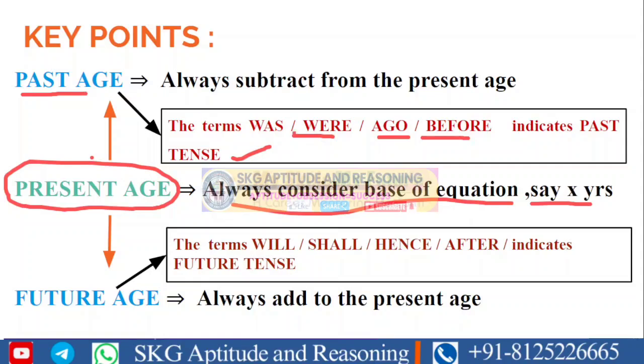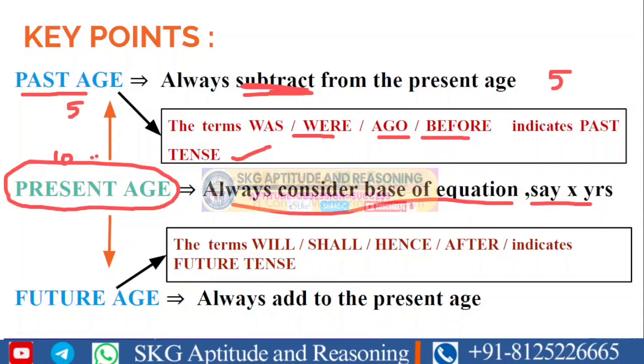If terms like was, were, ago, before are given, what we need to do is subtract from the present age. Suppose the present age of a person is 10 years, and the question is what was his age 5 years ago. You need to subtract 10 minus 5, and say the age of the person 5 years ago was 5 years.